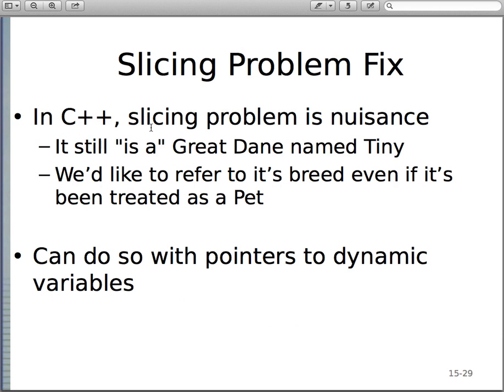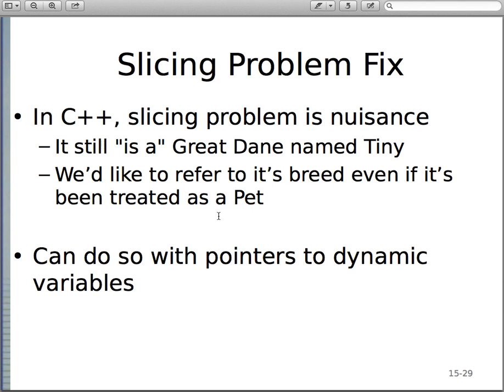In C++, this slicing problem is a nuisance. So this object that we assign, this dog object, is a Great Dane named Tiny. We'd like to refer to its breed even if it's been treated as a pet. And in Java, we do that a lot. We set up an array of, let's say, pet objects, and in there we can have actual pet objects and dog objects, and we can treat the pets as pets and dogs as dogs. That's what we want to be able to do.